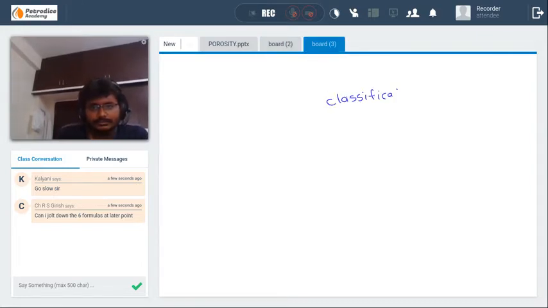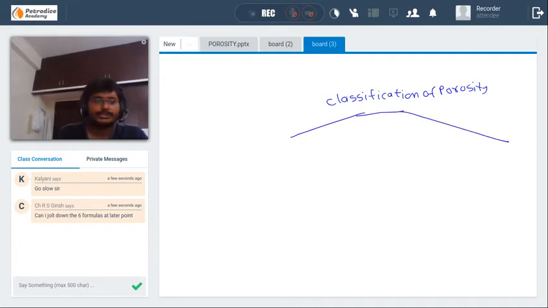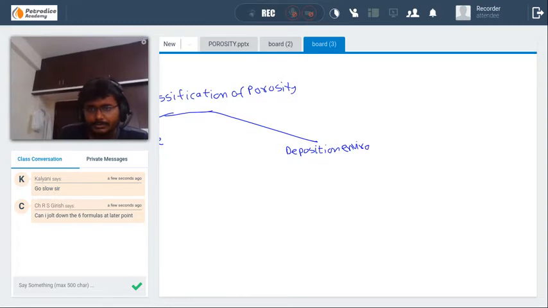Classification of porosity. It can be classified based on many other things, but we will be going mainly through these two, that is, types of volume and deposition environment.